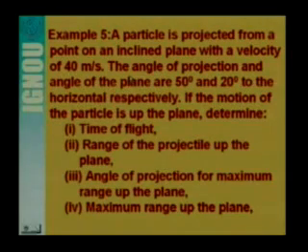The angle of projection and the angle of the plane are 50 degree and 20 degree to the horizontal respectively. That is, this is the angle of projection, 50 degree, and the angle of the plane is 20 degree. If the motion of the particle is up the plane, determine the time of flight, the range of the projectile up the plane, the angle of projection for maximum range up the plane, and the maximum range up the plane.